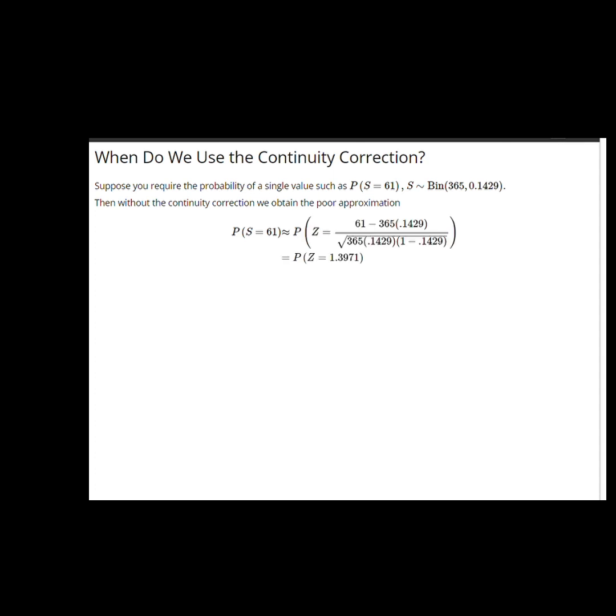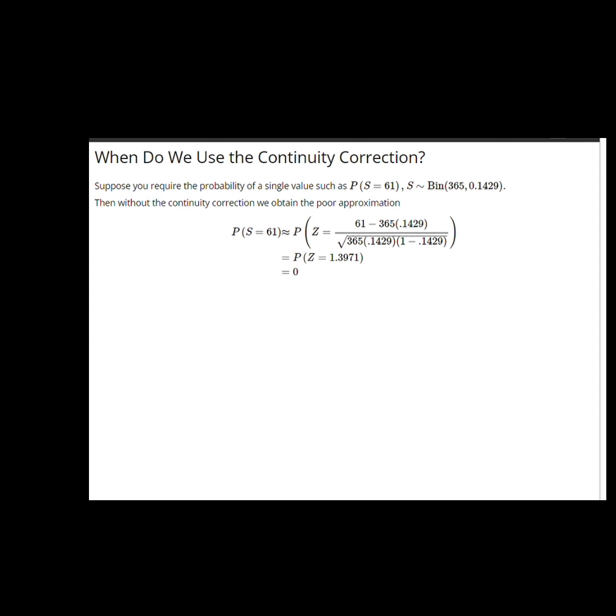When do we need to use a continuity correction? Well, suppose, for example, we're interested in the probability of a single value. The probability S is equal to 61, where S may have a binomial distribution. Then, if we fail to use the continuity correction, and we approximate S by a continuous random variable, we standardize on both sides, and we end up with the probability Z is equal to a given number. Of course, for a continuous random variable Z, the probability of being equal to any number is 0. So, failing to use the continuity correction here gives the answer 0.